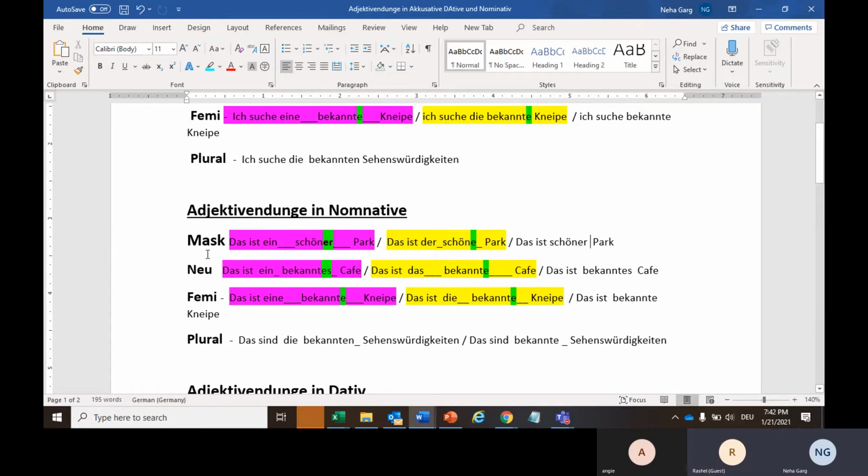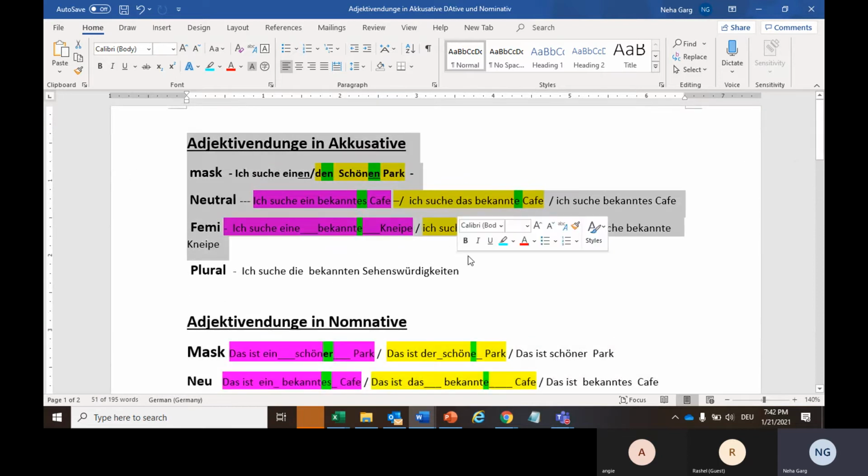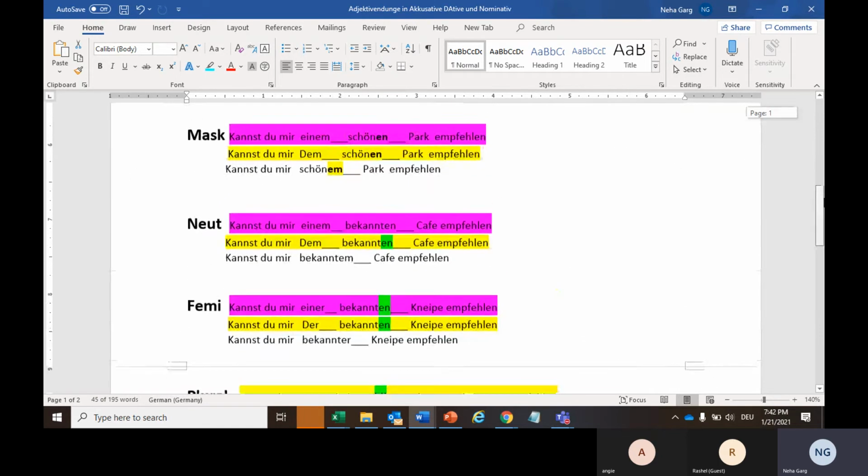Now just read the sentences one by one and tell me if it's getting a little more sensible in order to distinguish. All these are nominative cases. Then we will see the accusative cases and then the dative cases.